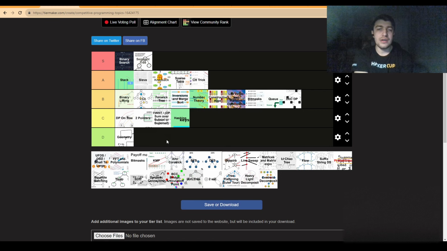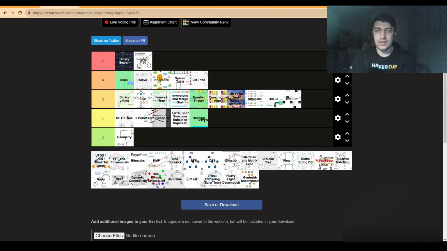Line sweep, however, is a bit better. I've used it in a few problems and it was actually rather nice. But still, it's part of the broader geometry spectrum and this is going to ruin its score in my eyes. So I will go with C tier. I can see the beauty about line sweep in some problems. I solved a few problems which were nice, but not one of my favorites.